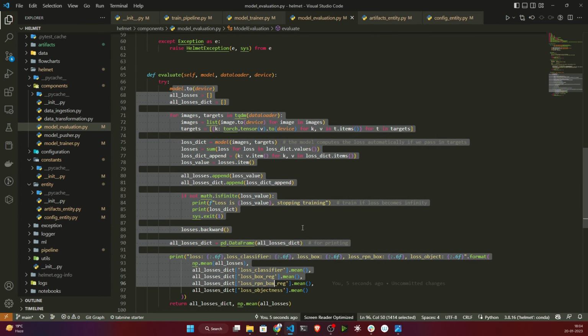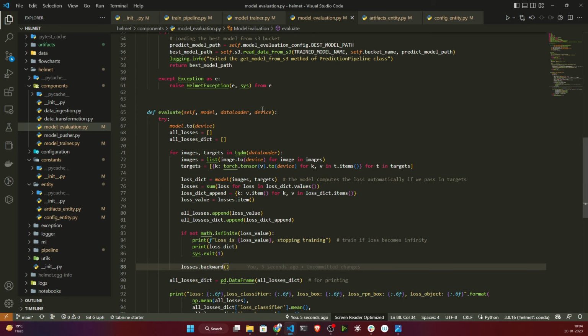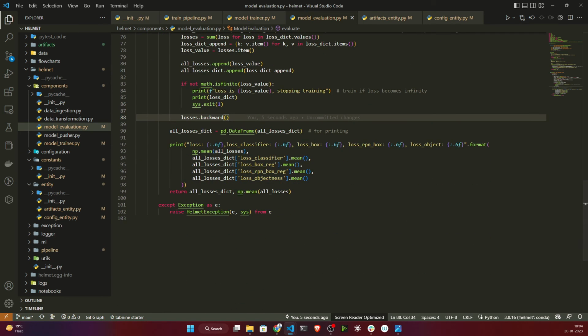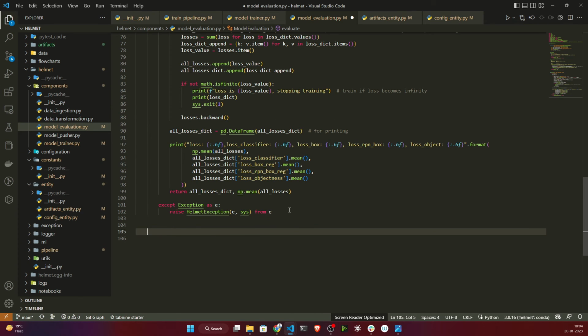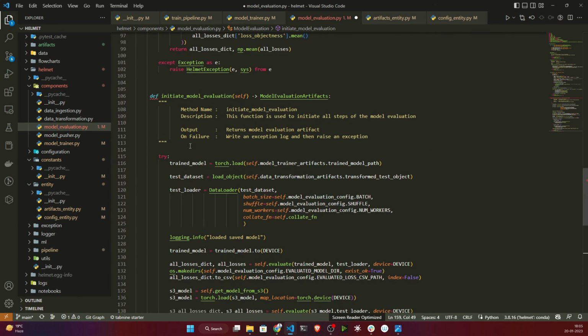Now this is basic loss calculation in PyTorch. You don't have to worry about it, you can use it as it is. Once it is done, I will create another method called initiate model evaluation, because this should be the final method.